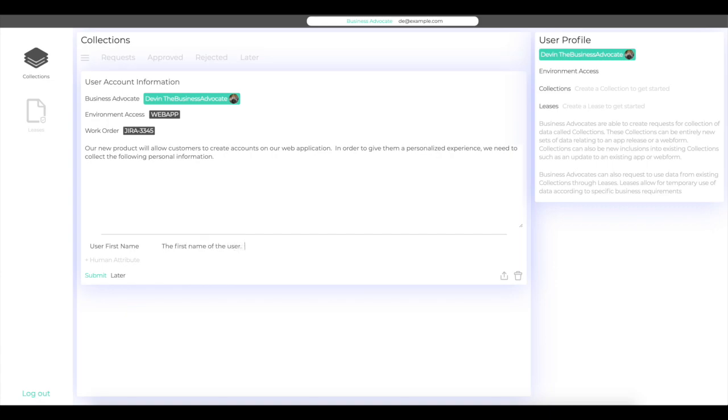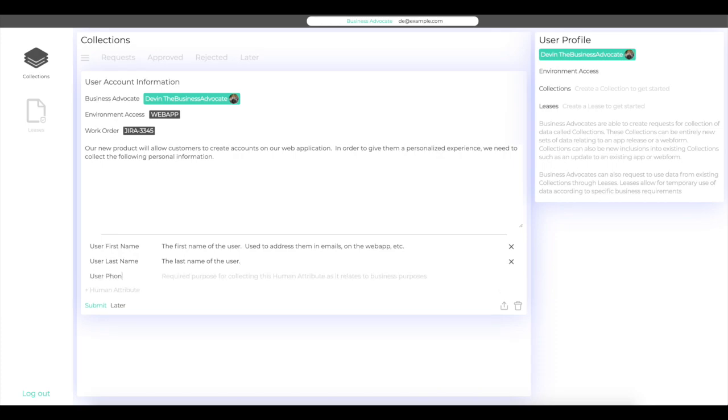Businesses are required to document why customer data is being collected and how it is being used. An obvious place to see this is in privacy policies or terms of service. Additionally, Shepherd is designed to provide your company with insight about how and why your data is being used. Though some of these actions Devin is taking at the collection request level may seem laborious, you will soon see how this upfront work creates tremendous value and makes subsequent actions much easier.